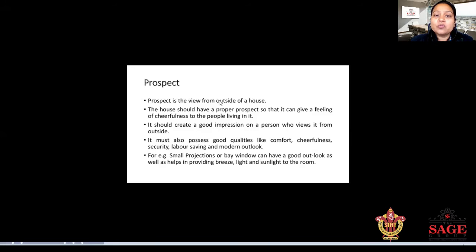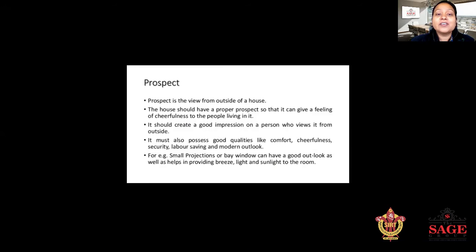Prospect is the view of a house from outside the house. The house should have a proper prospect so that it can give a feeling of cheerfulness to the people living in it. It should create a good, lasting impression on a person who views it from outside. It must also possess good qualities like comfort, cheerfulness, security, labor saving, and a modern outlook.